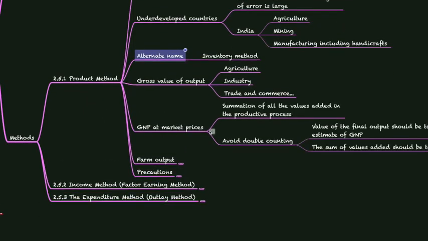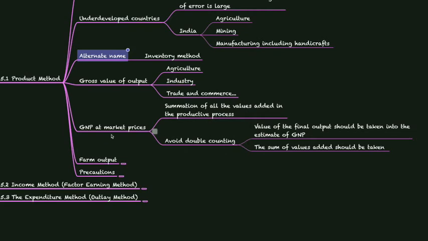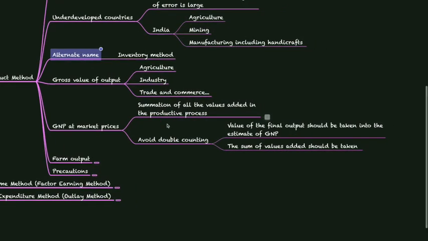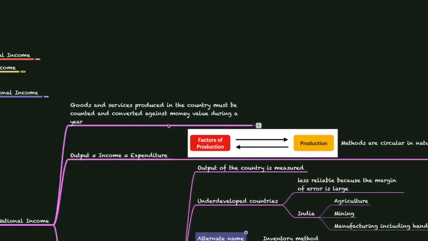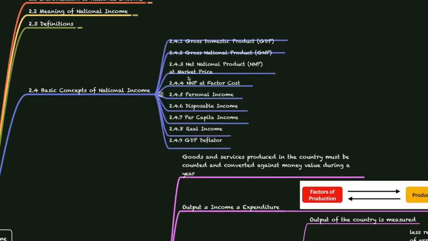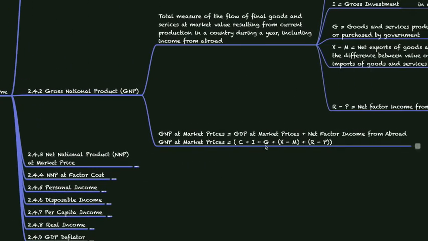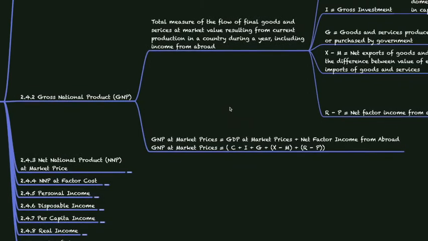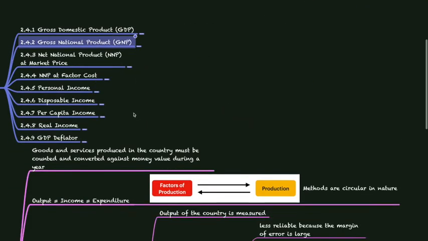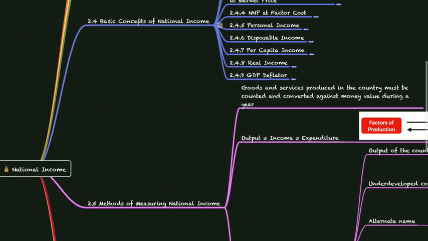Now let's see how it is calculated. We are calculating gross national product at market prices using this method. What is gross national product? Let's see once again. Gross national product is C plus I plus G plus X minus M plus R minus P. This is gross national product at market prices. That is what we are going to find here.